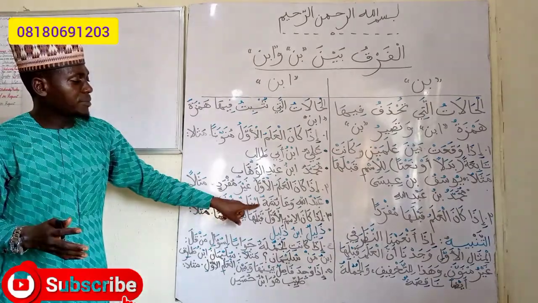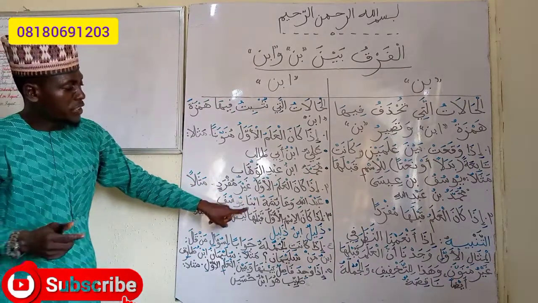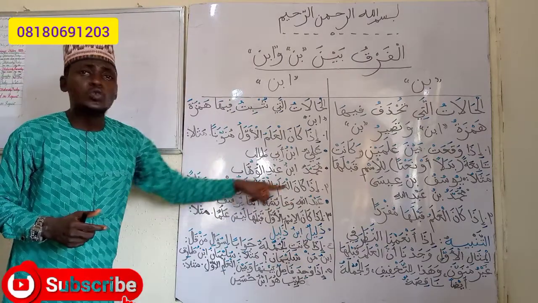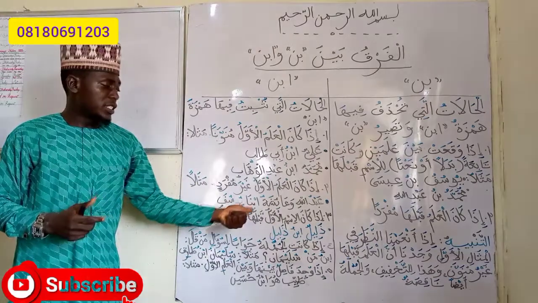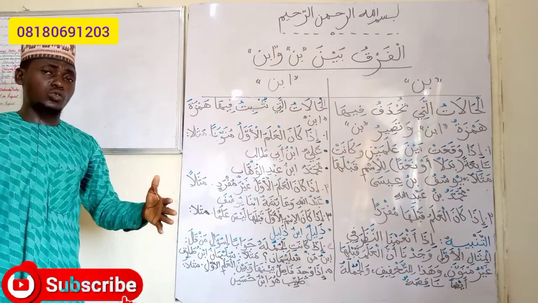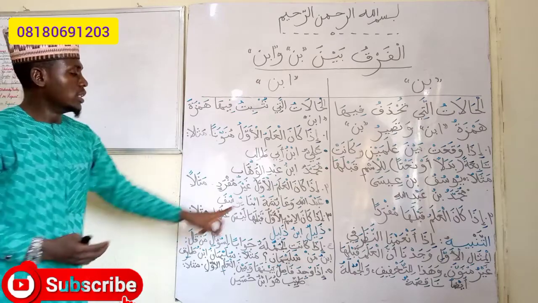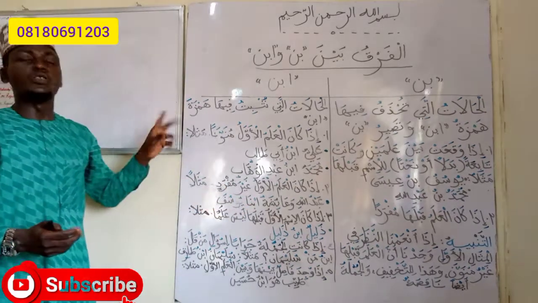The reason why we retain the Hamzatul Wasl here is because we have two names. The name that comes before the word Ibn is not one again. It has become two. Once it is more than one, the Hamzatul Wasl will be retained. And that is why we have ibna Yusufa.